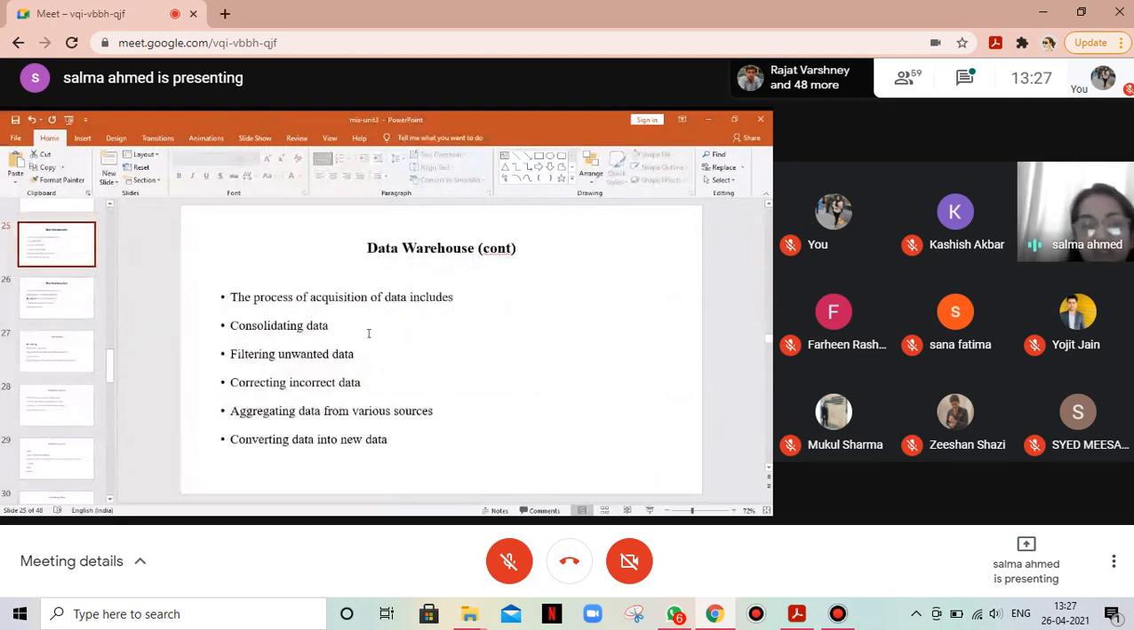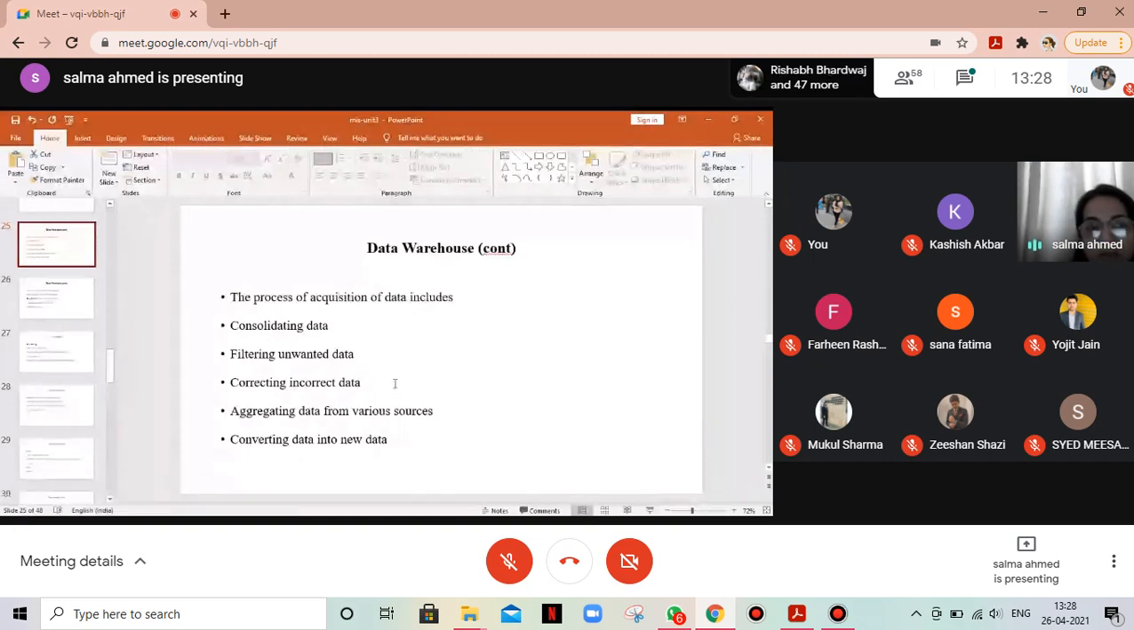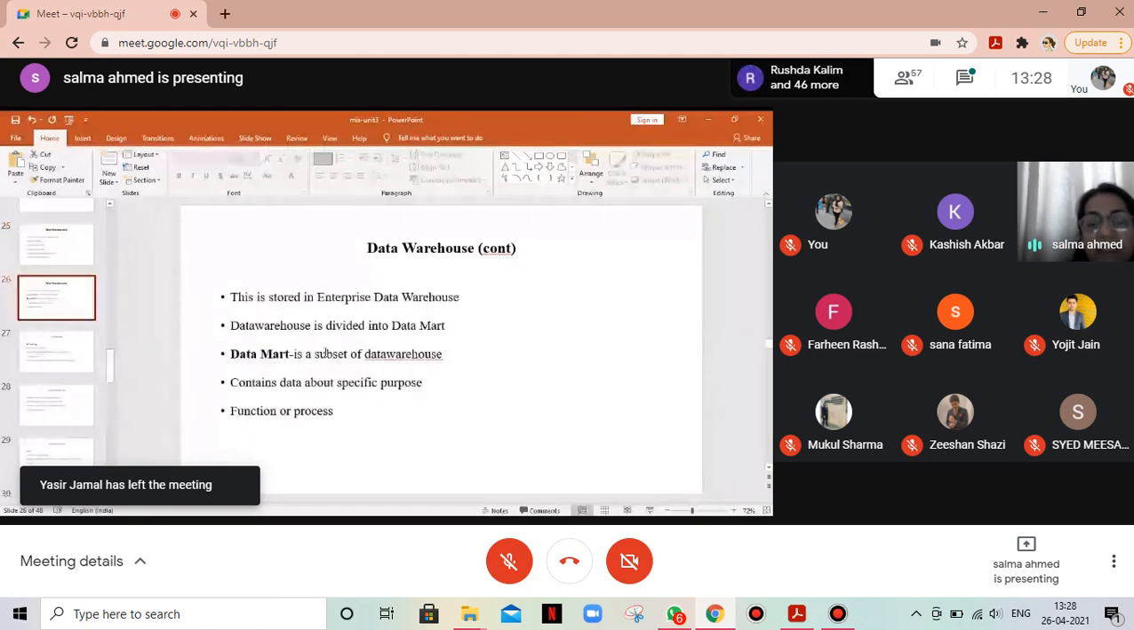We are getting data from various sources, filtering unwanted data. Some data is really not required, so we don't record it. Correcting incorrect data, aggregating data from various sources, and converting data into new data. All this is stored in a data warehouse, or we call it EDW, Enterprise Data Warehouse.